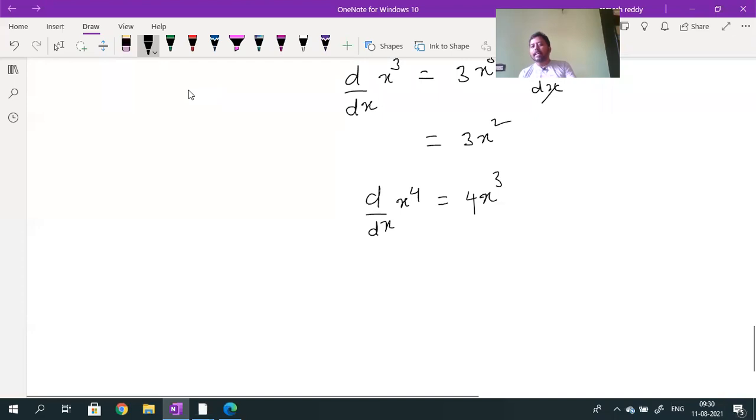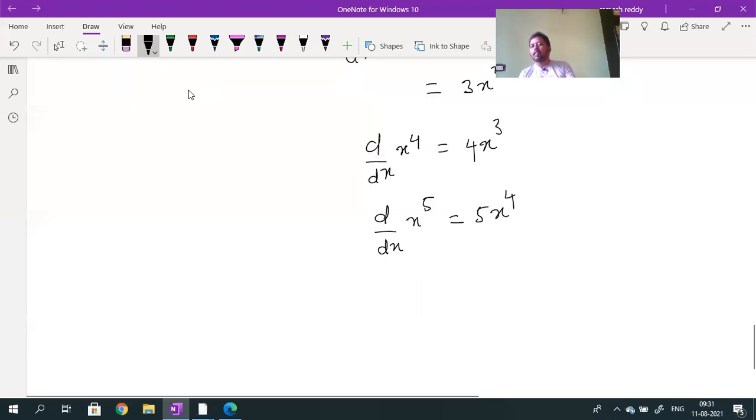What is d by dx of x power 5? 5 will come to the numerator, and the power of x will decrease by 1. So the answer is 5 into x power 4. What is d by dx of x power 10? What is the derivative of x power 10? 10 will come to the numerator into x to the 10 minus 1, which is 9.